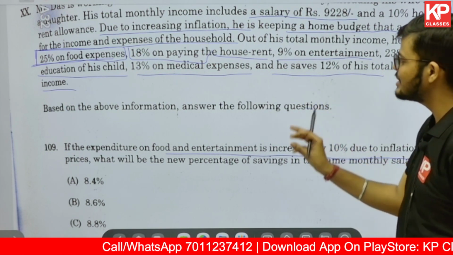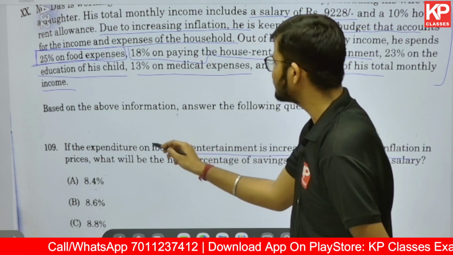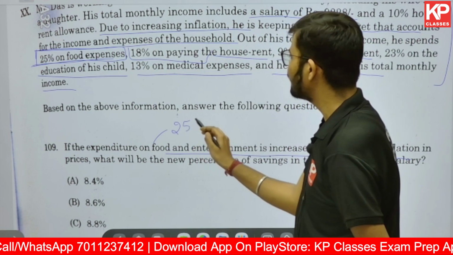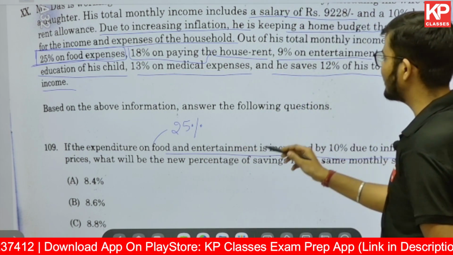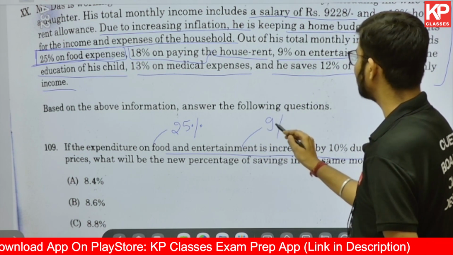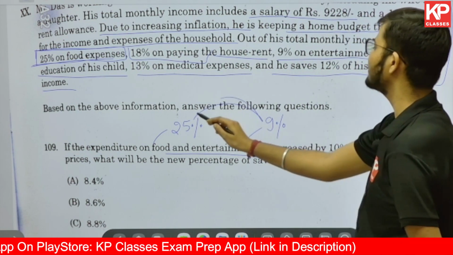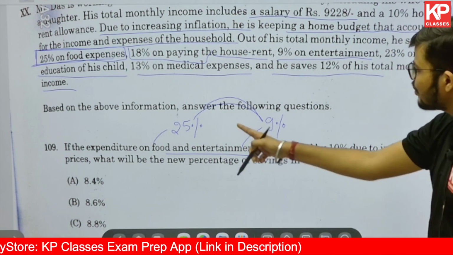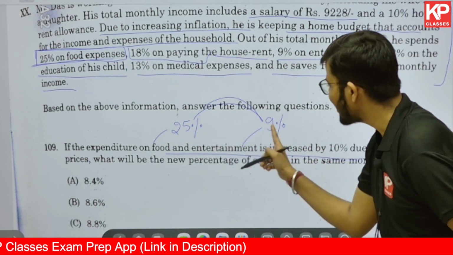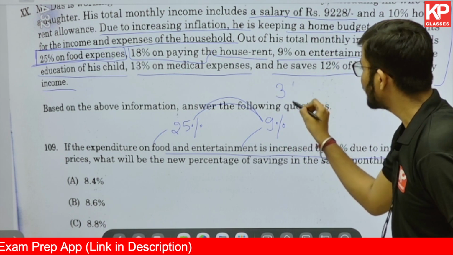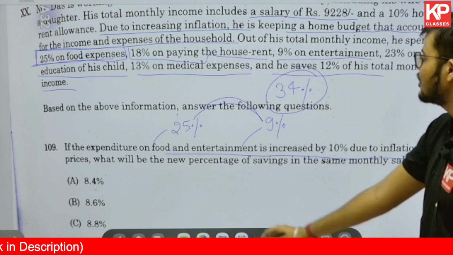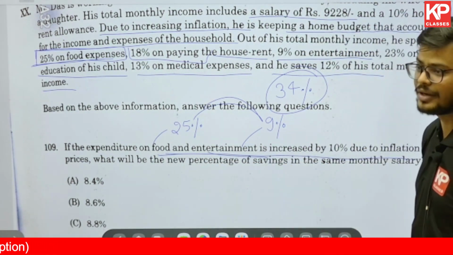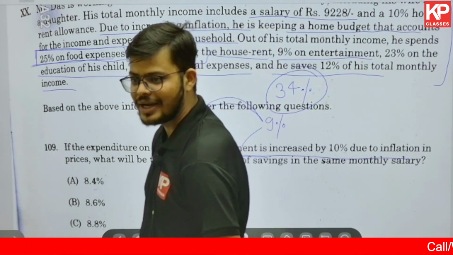Now what is the expenditure on the food? You know that you are spending 25% on food, and then after that, what percent are you spending on entertainment? You are spending 9% of the amount on entertainment. Now what is the total percentage you are spending on these two? If you add this, what will you get? 25 and 9, that is 34. That means you are spending 34% of the total salary on food and entertainment, right? I hope you get that.